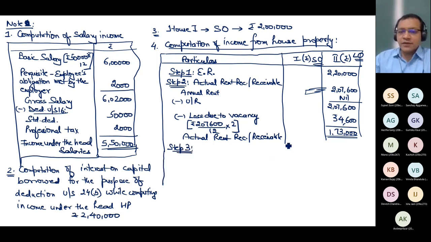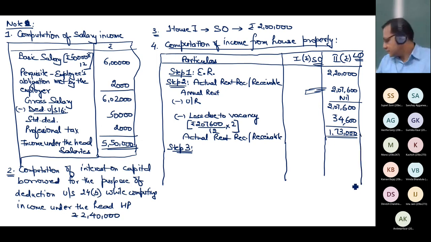Now, can anyone tell me how the annual value before deduction is calculated? Can you tell me what is the answer of annual value before deduction of tax in house 2? How I will write? Step 3. What is step 3? First point, if actual rent is more than expected rent, then actual rent is the annual value before deduction of local tax. It is not there because actual rent is less than expected rent. So I have another point also. Is this actual rent less than expected rent only because of vacancy?